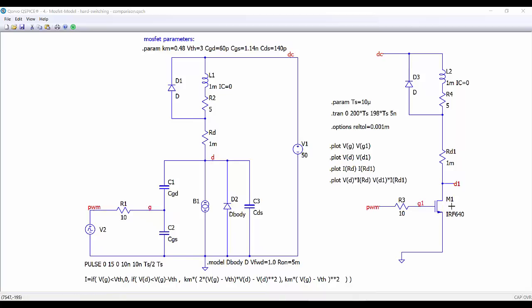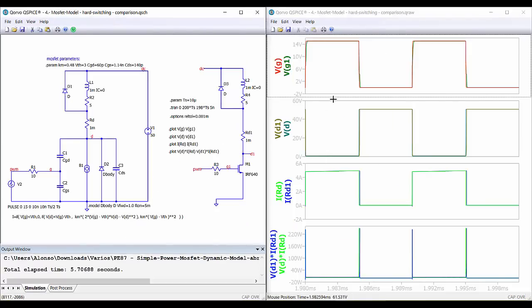Now we are going to do a comparison between our transistor, our model, and the model that comes with QSpice, the complete model IRF640. The circuit is exactly the same, and we are going to plot the different waveforms together for comparison. So let's run the simulation again.